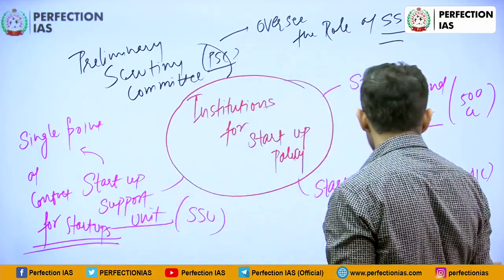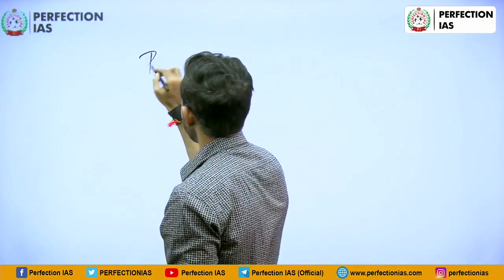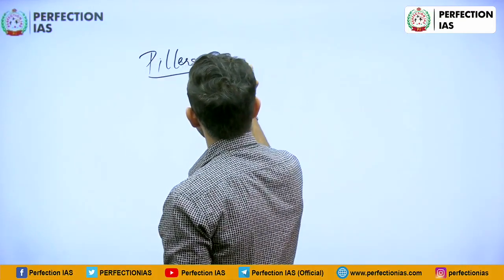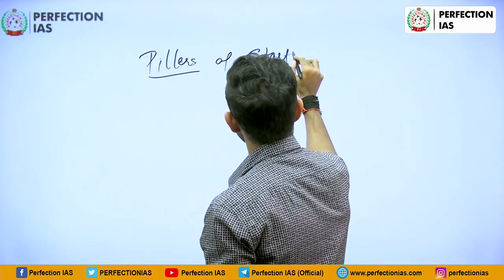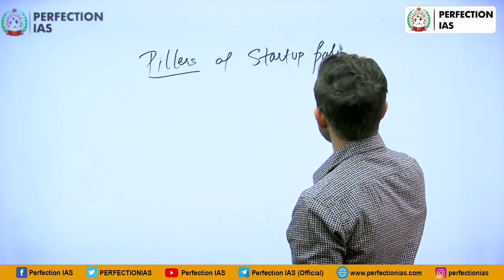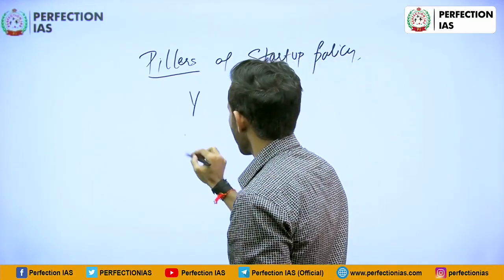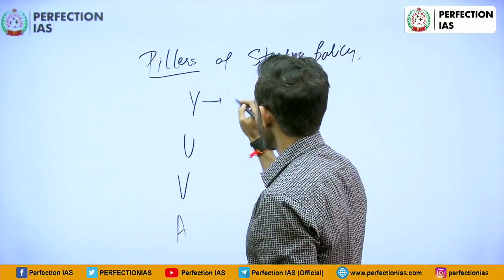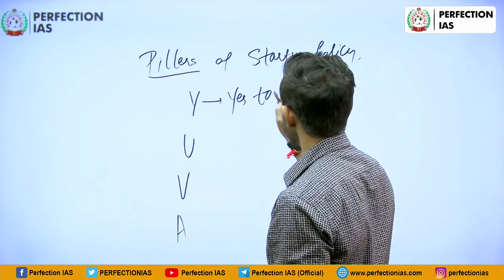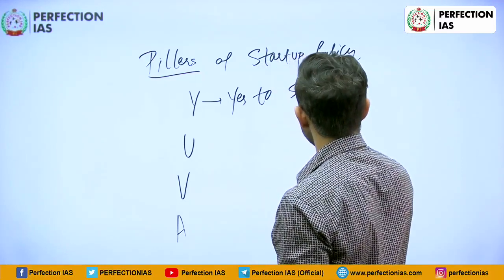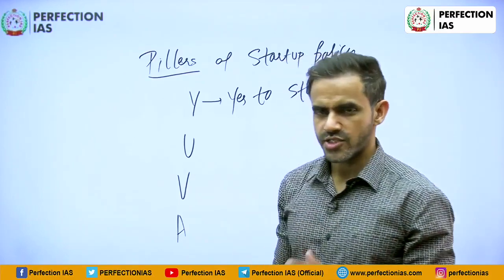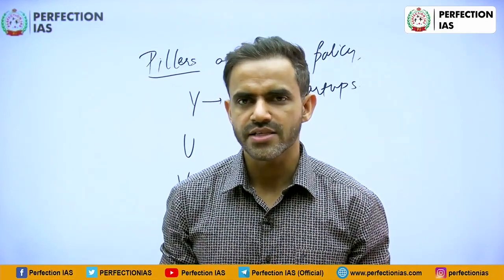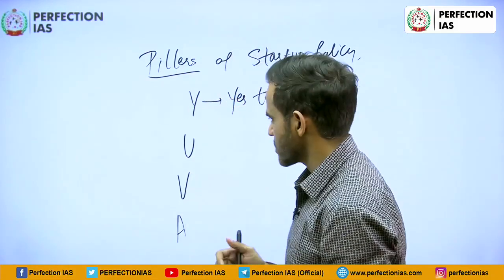Next dimension is, what are the key pillars of startup policy. So it is based on 4 pillars. YUVA. Y stands for Yes to Startups. That means the state government will encourage startups, will encourage new business, will encourage new entrepreneurs. So that is Yes to Startups.